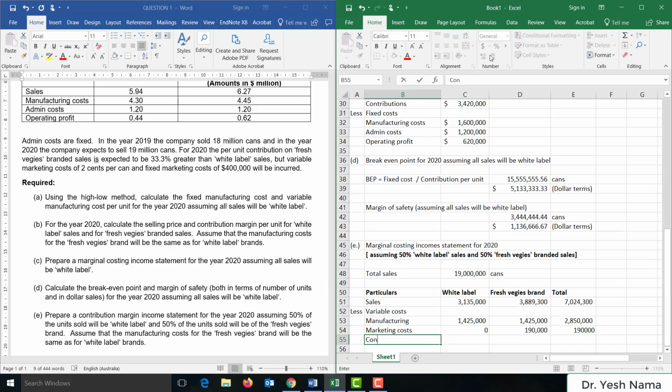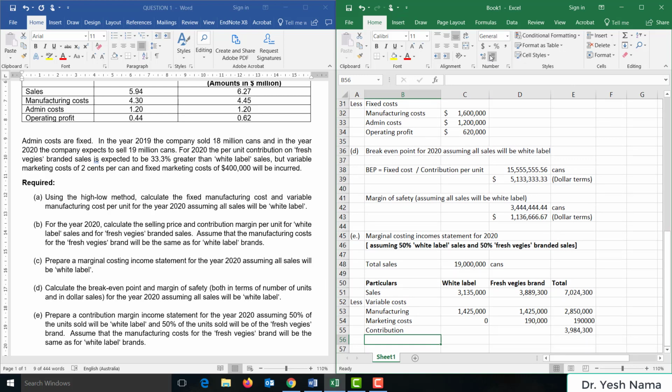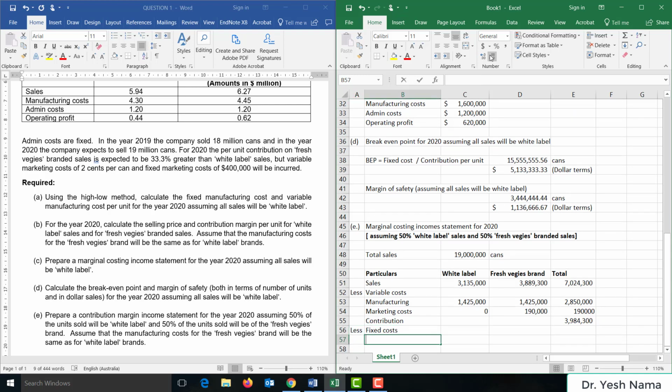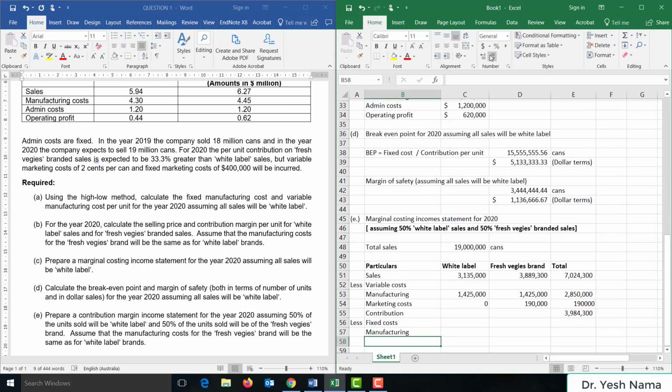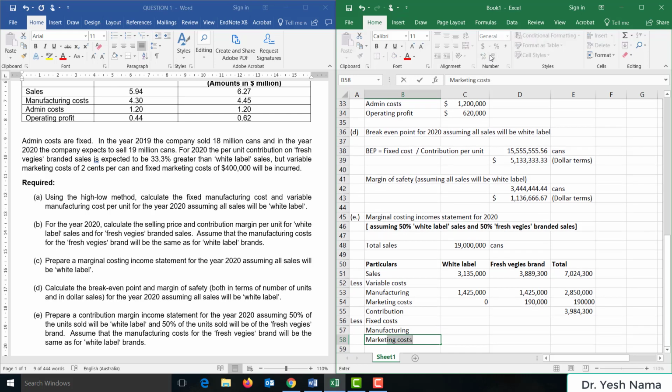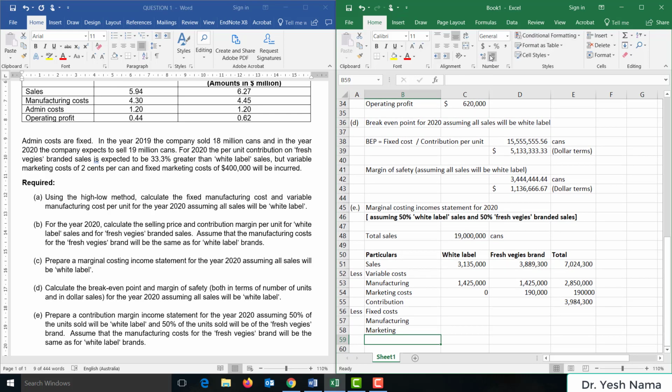Sales minus variable cost will give us contribution. So contribution is 3.984 million. From this, we deduct fixed costs. We have fixed manufacturing costs, fixed marketing costs, and we also have fixed admin costs.